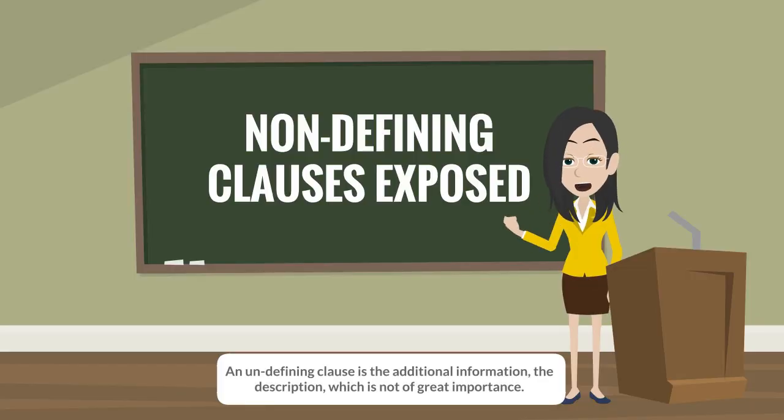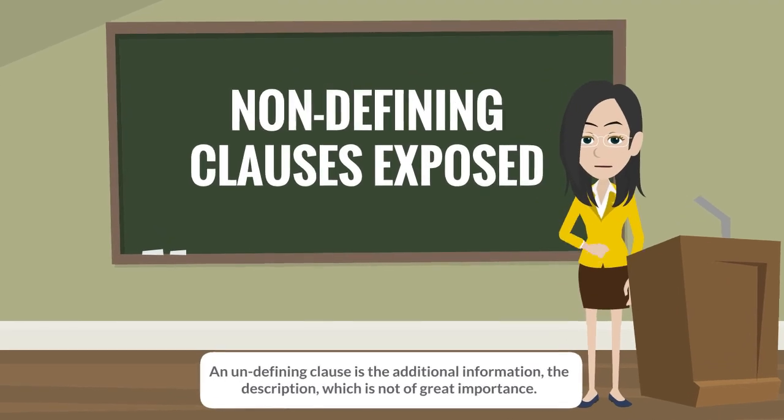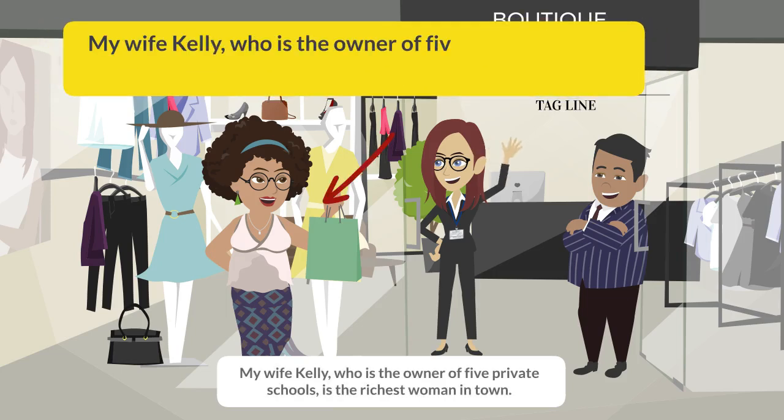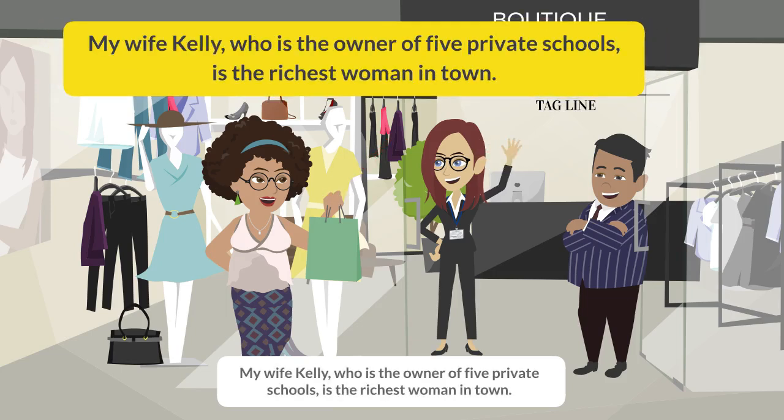A non-defining clause is the additional information, the description, which is not of great importance. I mean, if we leave it out, the meaning of the sentence won't really change. For example, my wife Kelly, who is the owner of 5 private schools, is the richest woman in town.